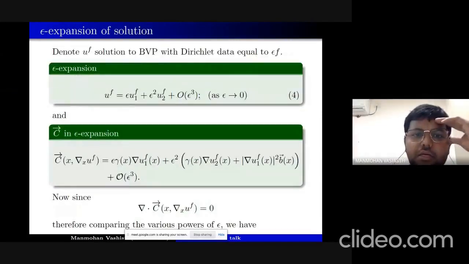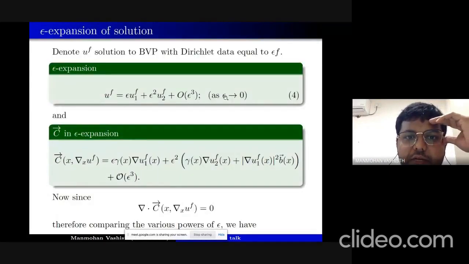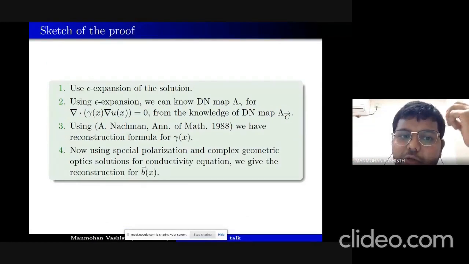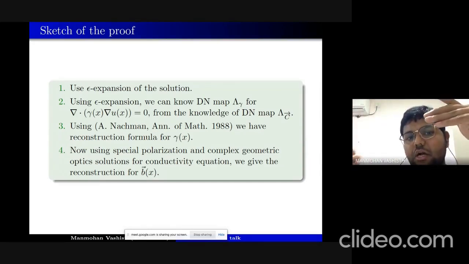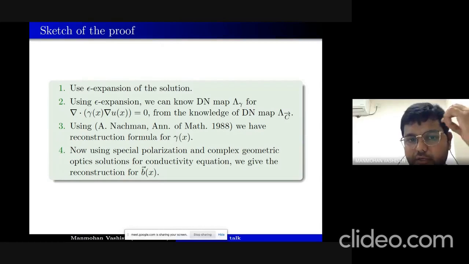Yeah, in that case, we need to restrict the class of our coefficients as well. Like in the case of the Calderon problem for the linear conductivity, if you take a finite number of measurements, then you need to assume that gamma is also lying in some, suppose you are taking n measurements, so gamma will also lie in an n-dimensional subspace of the L infinity space. That kind of study has been done for the linear equation. For the nonlinear case, it has not been done so far.